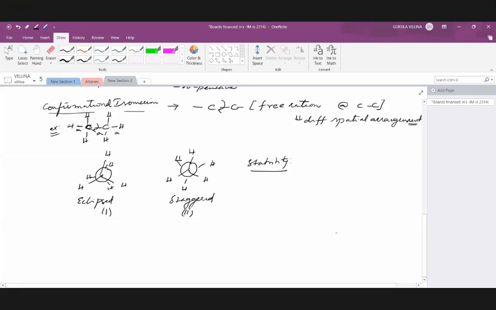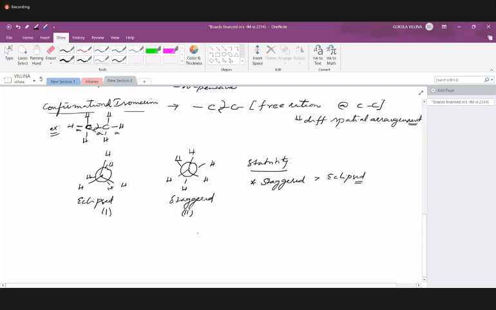All right, the staggered form is more stable. Very good. Why? Because the electron clouds are aligned in the eclipsed form, right? Because of that, there will be inter-electronic repulsions. If the repulsions are more, the energy of the molecule will be more. Because of that, it will be less stable. So when it comes to stability, the staggered form is more stable than the eclipsed form.